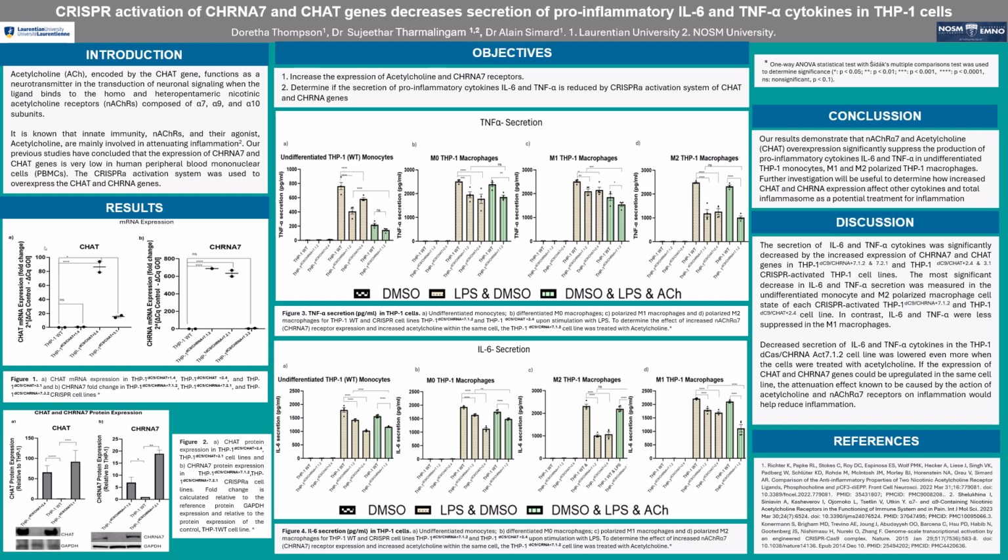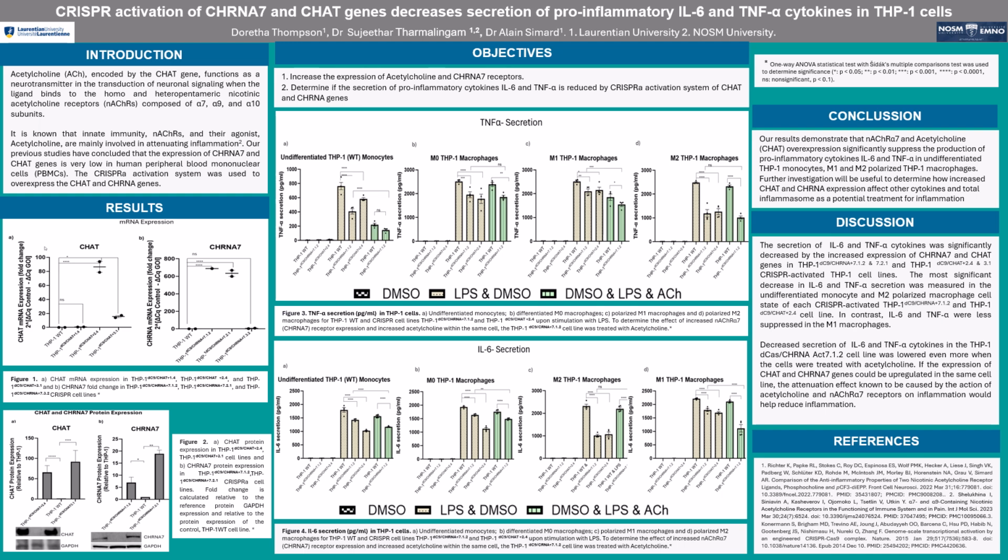In figure 1A, we can see the CHAT mRNA expression in our THP1 dCas CHAT cell lines, as well as in B, our alpha-7 fold change in our THP1 dCas alpha-7 CRISPR cell lines. Expression is calculated relative to the control, which is a THP1 wild-type cell line, and fold change is calculated relative to the HPRT and UBE2 reference genes. For both CHAT and alpha-7, the mRNA expression is significantly increased.